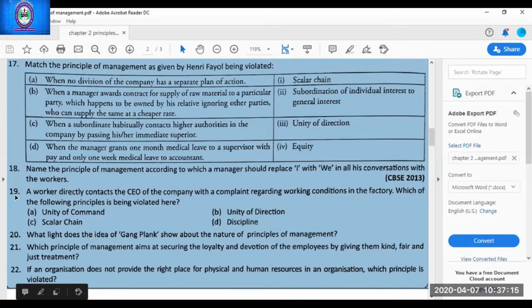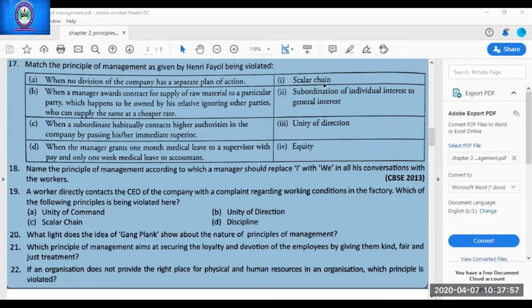A worker directly contacts the CEO of the company with a complaint regarding working conditions in the factory. Which of the following principles is being violated here? Tell me the answer. Scalar chain, directly contacts the CEO. Yes, workers are not allowed to directly contact the CEO. They have to contact their immediate boss. Harsh, start reading the next 3 questions without my instructions.